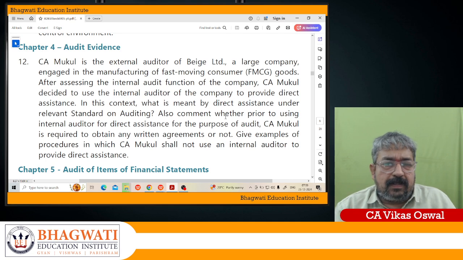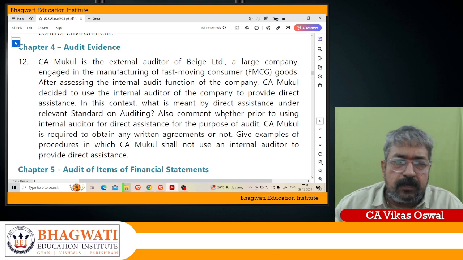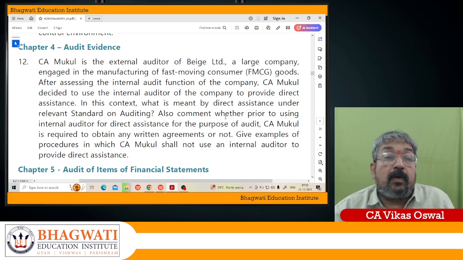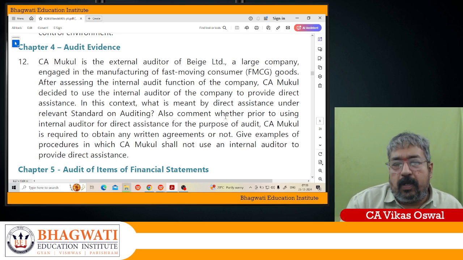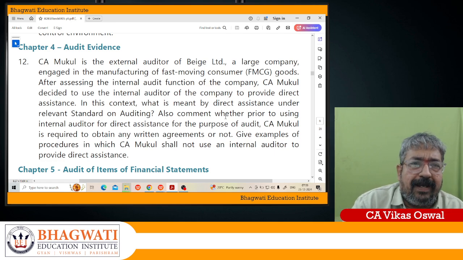So what happens, SA 610 is a standard where as an external auditor, I can use the work of the internal auditor, that is as per SA 610, using the work of internal auditor. And sometimes I take the assistance of the internal auditor for supporting me in my work. So we have a concept of direct assistance. Now what is direct assistance?